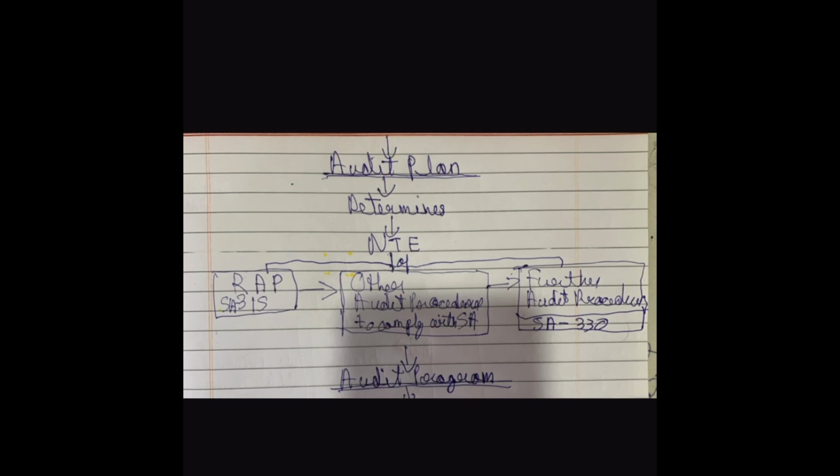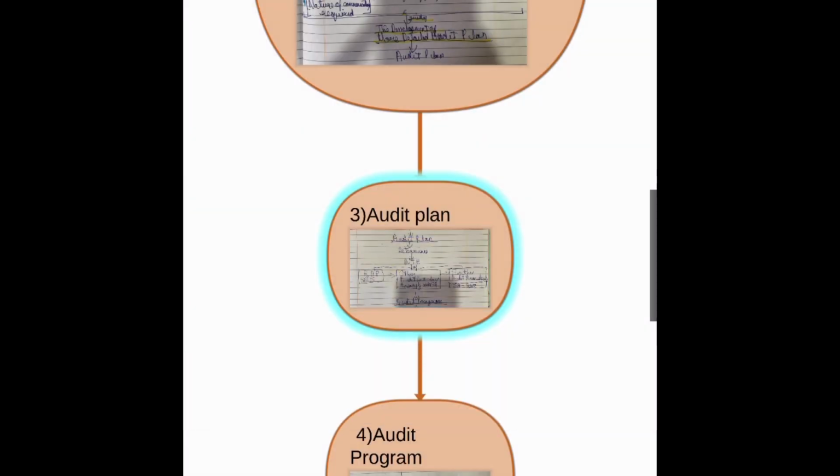So it is a detailed thing which determines the nature, timing and extent of risk assessment procedures. In risk assessment procedures we identify and assess the risk of material misstatement by understanding the entity and its environment including internal control. Then after that, in response to that risk, we apply further audit procedures and other audit procedures to comply with standards on auditing. So this is the summary of the audit plan.